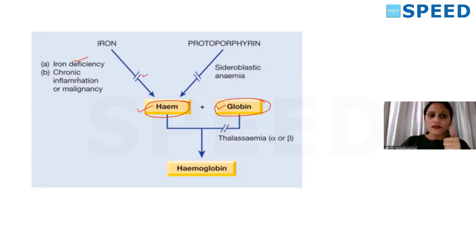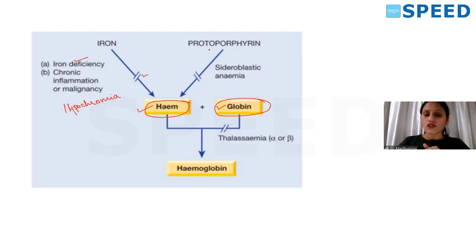In chronic inflammation, anemia of chronic disorders, though iron is present in the body, we are not able to utilize that iron for heme formation. So again, there also hypochromia will set in.